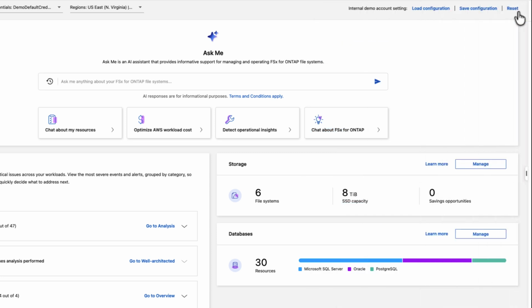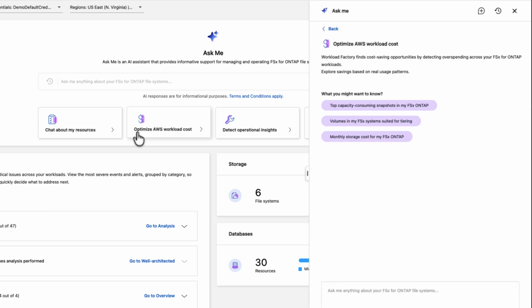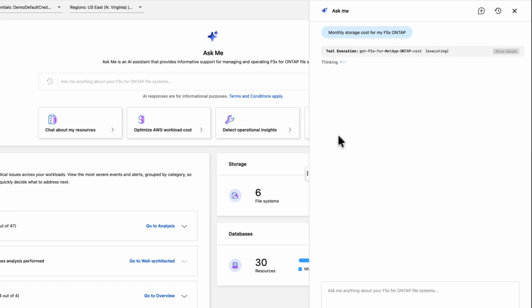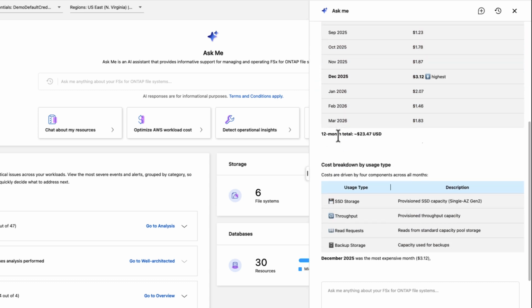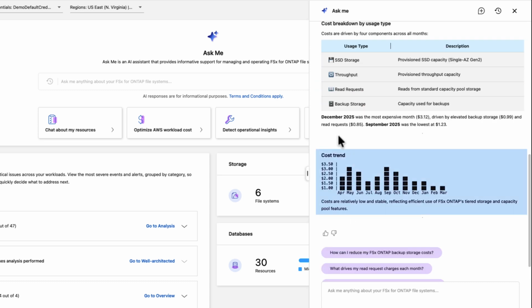The second group of conversation starters discuss optimizing your workload AWS costs. For example, asking about the monthly storage costs of your file systems. In this example, Ask Me returns a table containing that monthly cost breakdown, as well as a graphical representation of the costs trend over time.